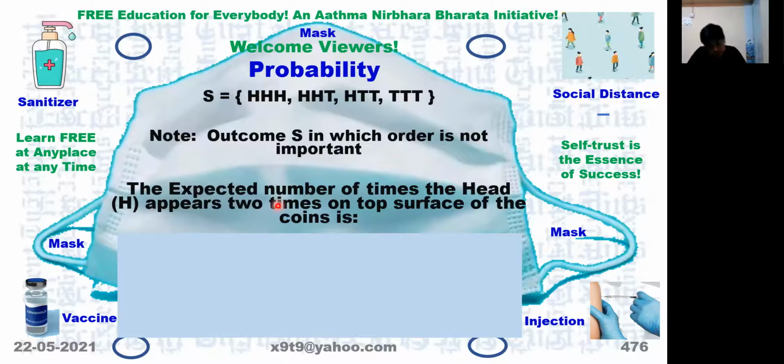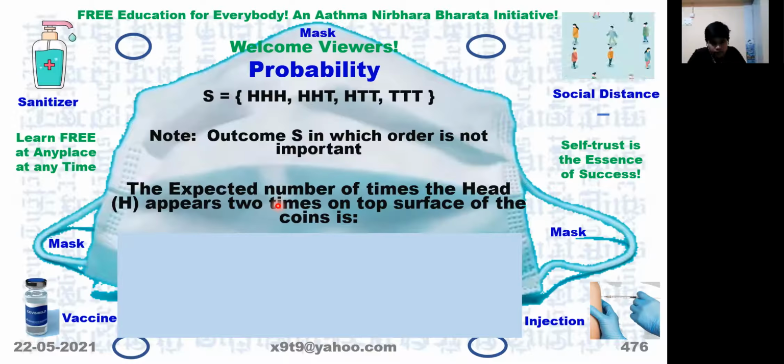Now, what is the expected number of times head H appears 2 times on the surface of the coin? Sir, in this can we take the probability of 8 or only these 4?